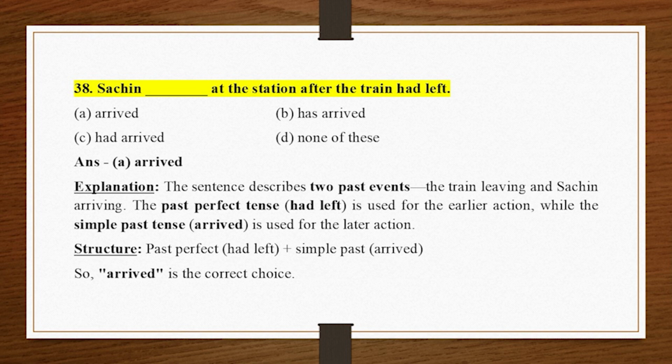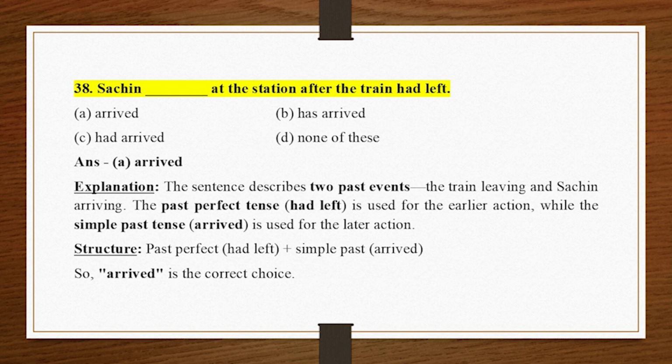38. Sachin underscore at the station after the train had left. A. Arrived. B. Has arrived. C. Had arrived. D. None of these. Answer A. Arrived. Explanation. The sentence describes two past events, the train leaving and Sachin arriving.